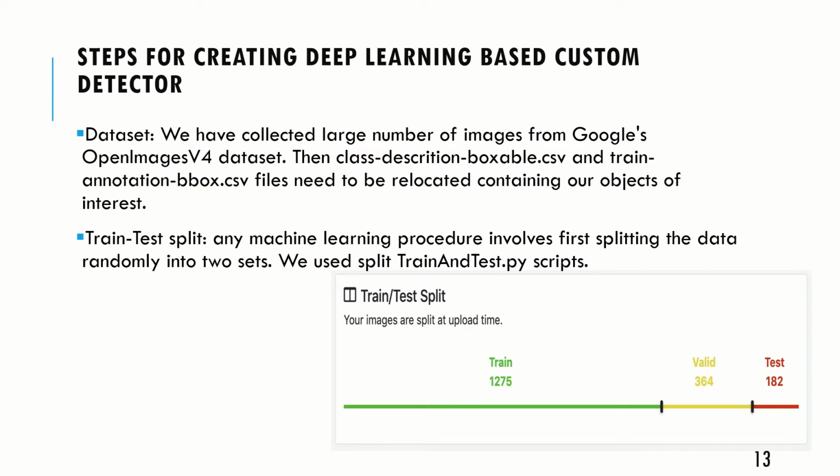Now these are the steps for creating a deep learning based custom detector. First is the dataset. We collected a large number of person class images from Google's OpenImage v4 dataset. It also contains the bounding box annotations for these objects. Next, the training set is the part of the data which we train the model on. We randomly select 70 to 80% of the data for training. Then next is the testing set. It is the part on which we test. We use the split_train_and_test.py script for this.